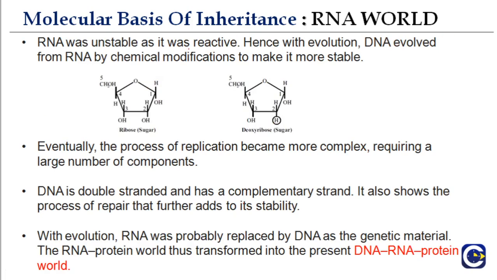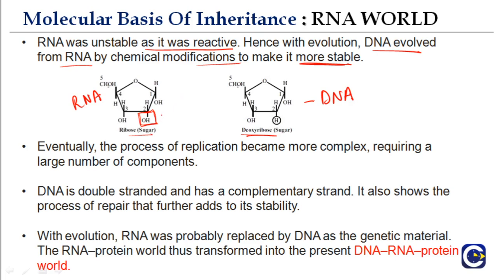RNA was unstable as it was reactive. Hence, with evolution, DNA evolved from RNA by chemical modification to make it more stable. In the previous part, we saw that there is ribose sugar in RNA and deoxyribose sugar in DNA. Because of the presence of this 2' OH, RNA is very reactive. It is very unstable.